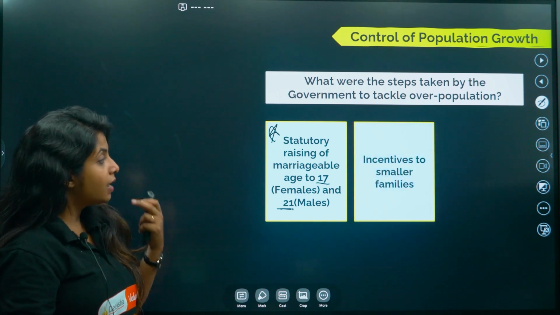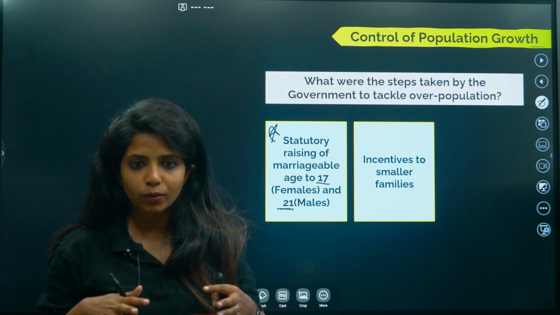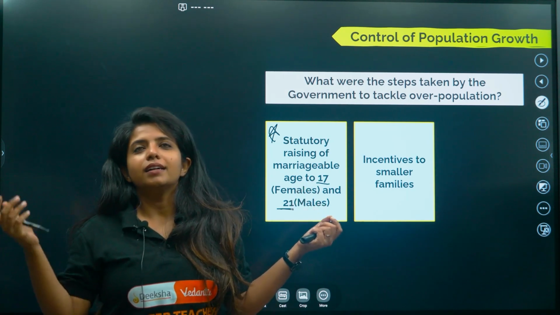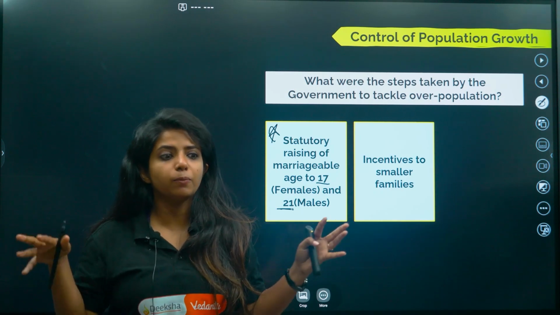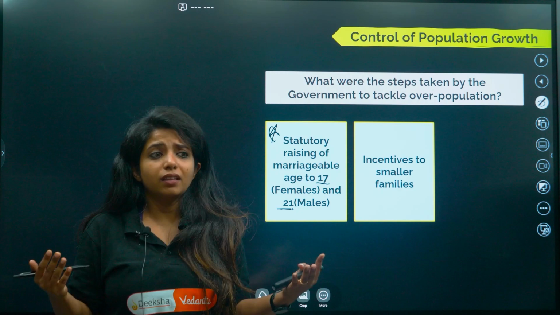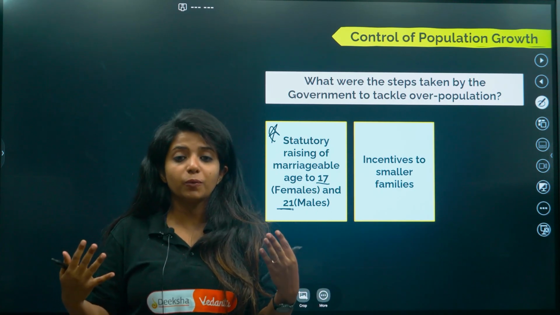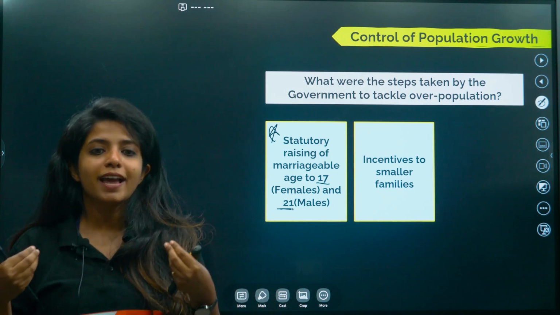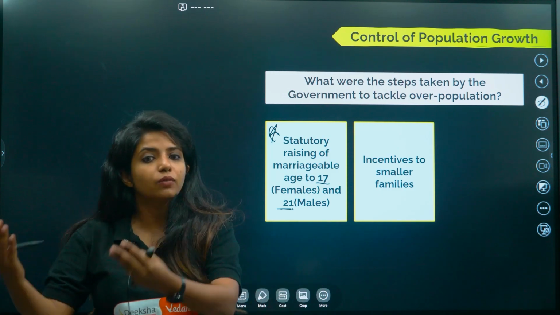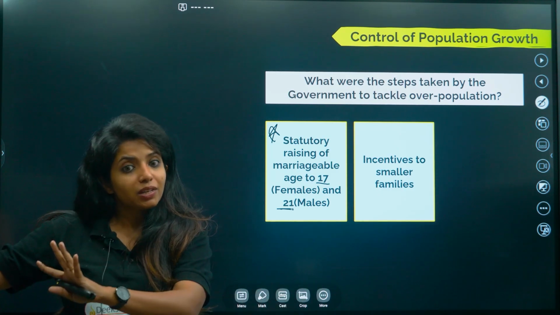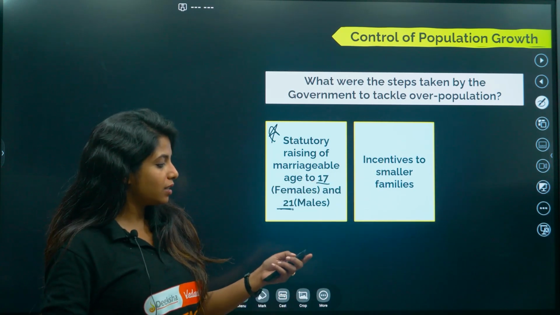Going ahead, what next thing? Incentives were given for smaller families. So people who had small families were given incentives. Similar to this, just because I remember that, people who have girl children were also given an incentive so that people do not kill the girl child, thinking that it might be very difficult to give them education, to get them married off and things like that. So the government thought that they should probably make education at least free. So if they had 3 girl children in the long run, probably they were given these incentives as well. But that is not given in the NCERT, so you don't need to remember that. Please remember, incentives were given to smaller families.